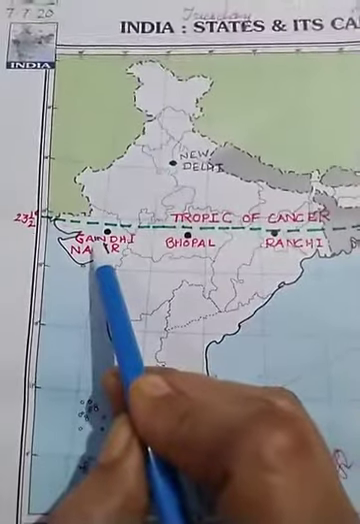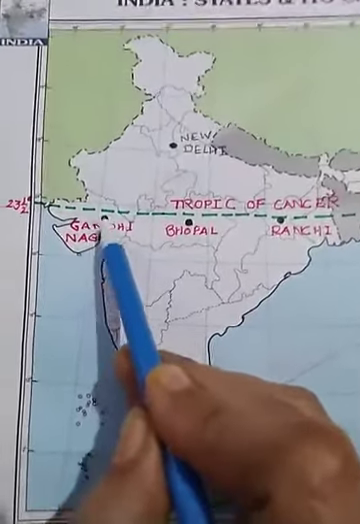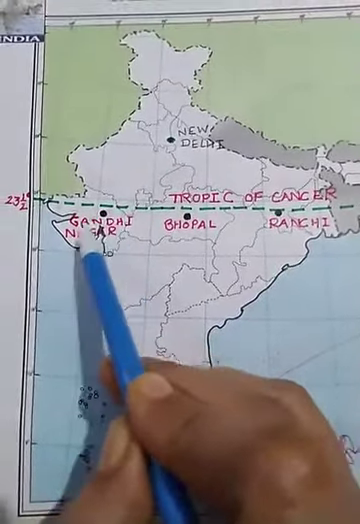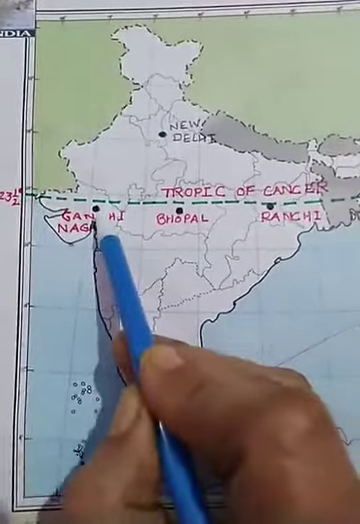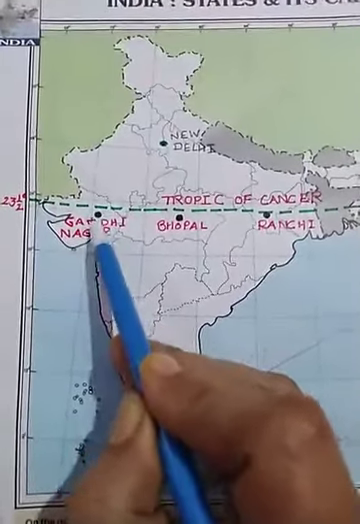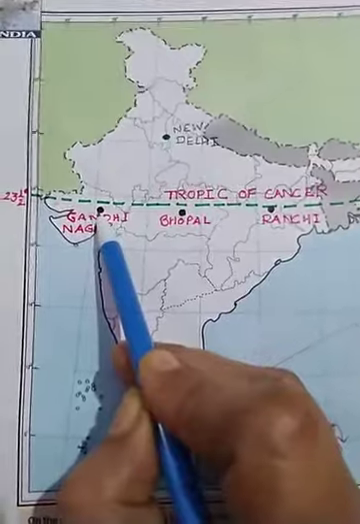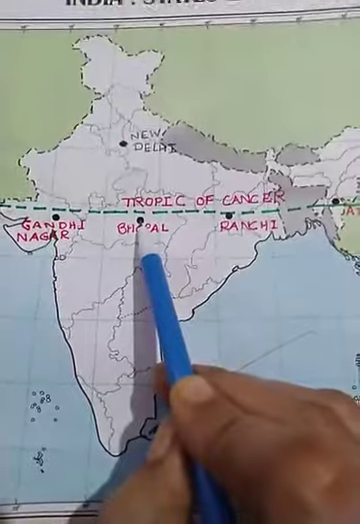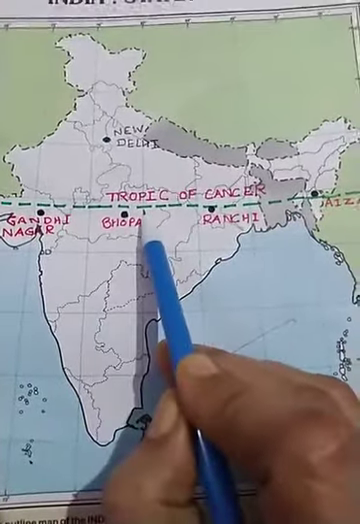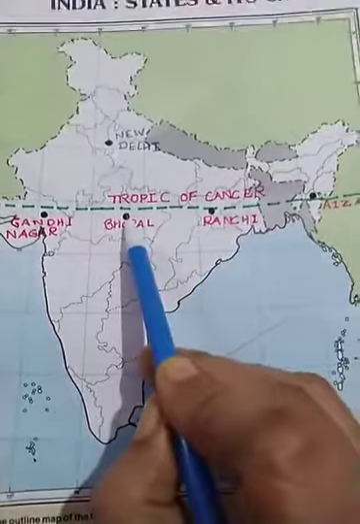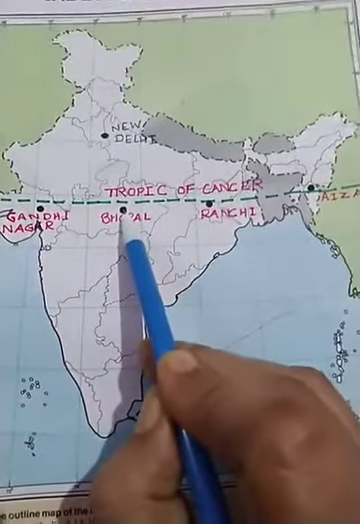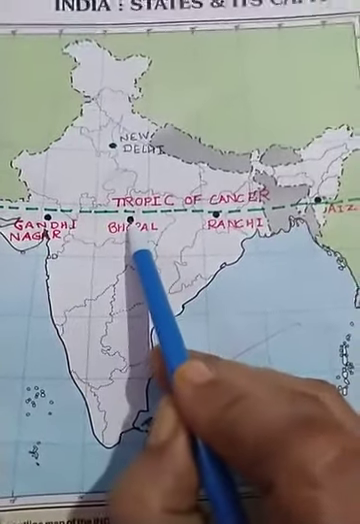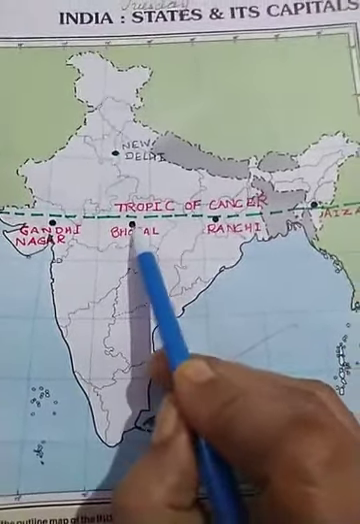So this is Gujarat and the capital of Gujarat is Gandhinagar. It is here. At this point you will put a dot and you will write Gandhinagar. It means this dot is Gandhinagar. And if you will see, it is very close to the Tropic of Cancer. After that, put a dot here. This state is MP, Madhya Pradesh, and this is Bhopal, its capital. You will put a dot here and you will write Bhopal. And if you will see, it is also very close to the Tropic of Cancer.